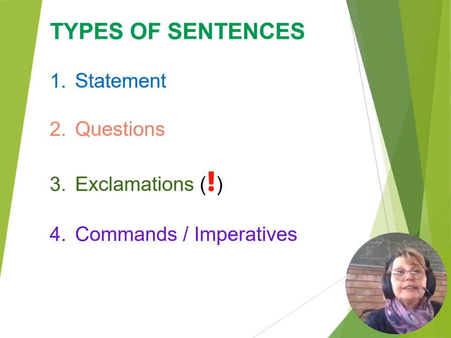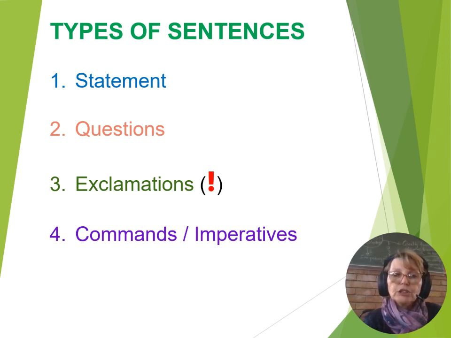There are four types of sentences that we need to pay attention to: statements, questions, exclamations, and you'll see the large exclamation mark in the brackets, commands or imperatives. When we speak of commands or imperatives, I want you to make sure that you know imperatives, because that's usually how we refer to this, as an imperative and not as a command, but it is also a command. And then your exclamation sentence could be a bit confusing, because just because there's an exclamation mark does not mean that it's an exclamation sentence.